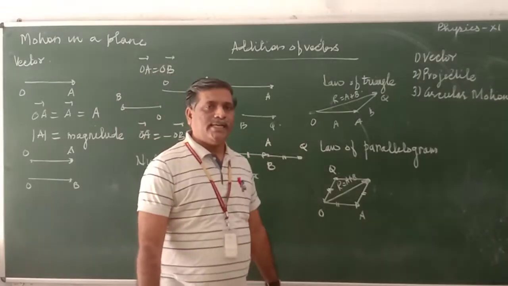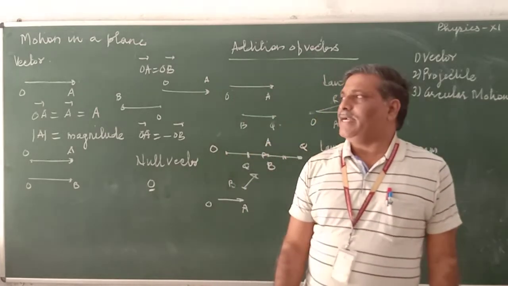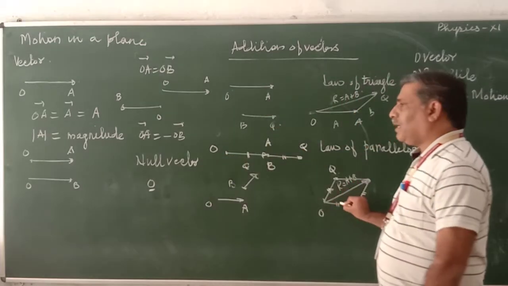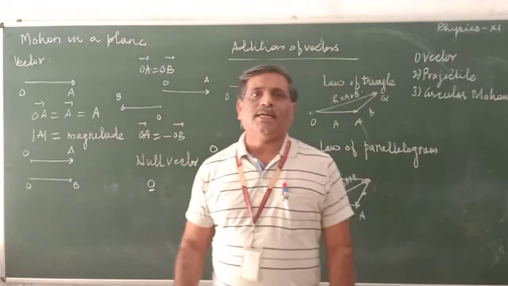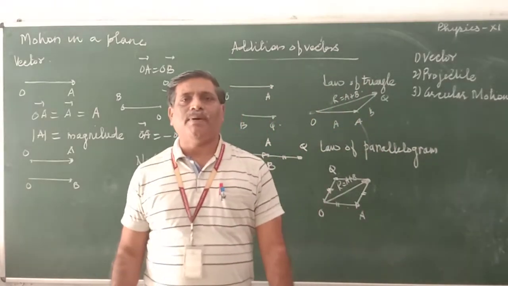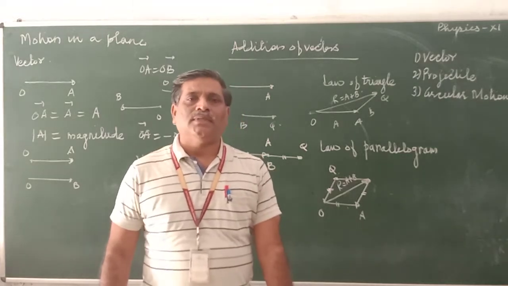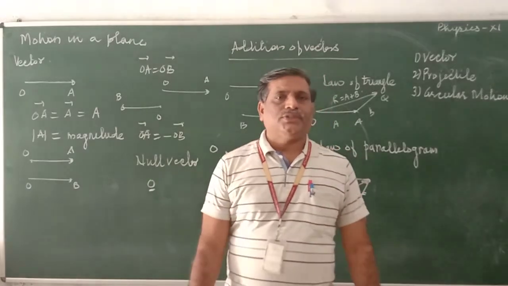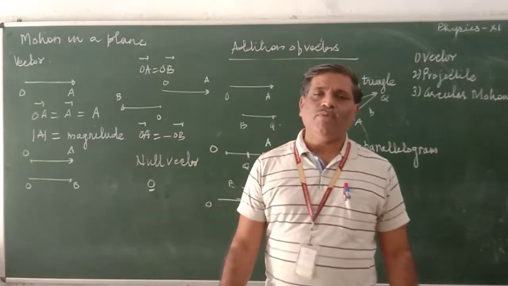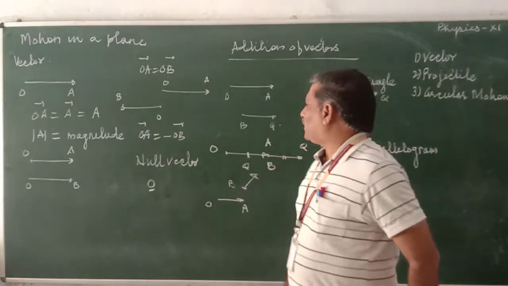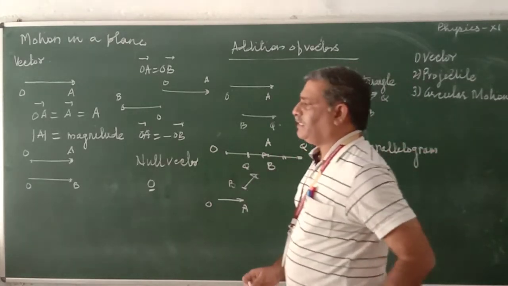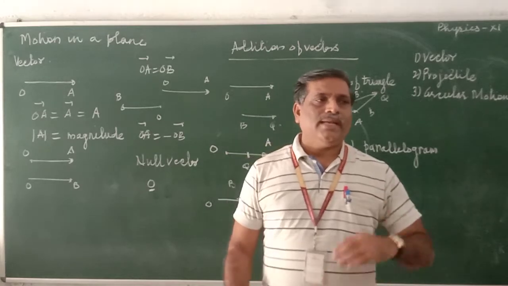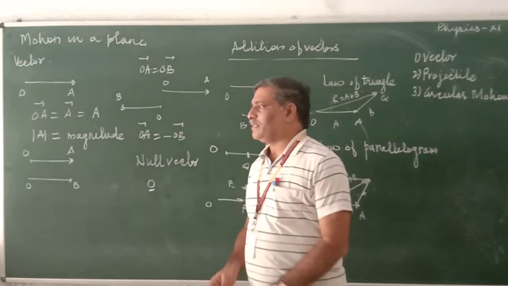From here, we can state that when two vectors are represented in magnitude and direction by two adjacent sides of the parallelogram, then the resultant is represented in magnitude and direction by the diagonal of the parallelogram starting from the common point. These are the two laws of vector addition. When we want to subtract the vector, subtraction is nothing but adding negative vector. Let us see how we subtract the vectors.